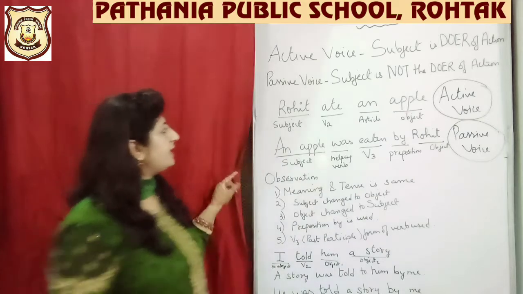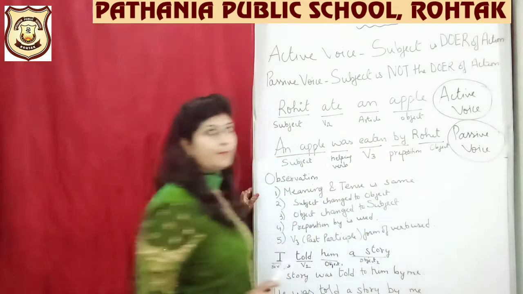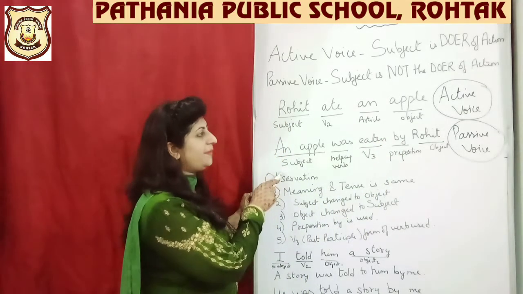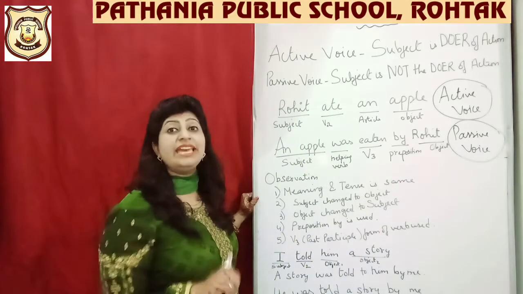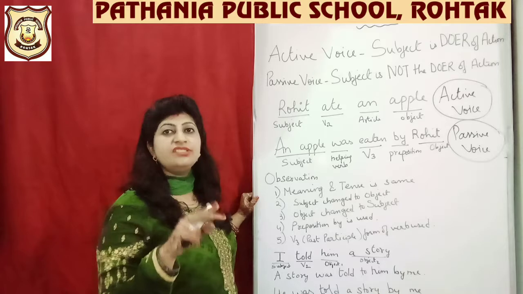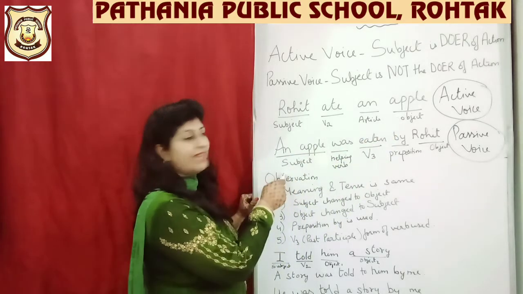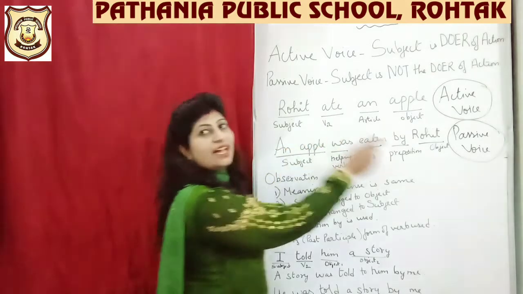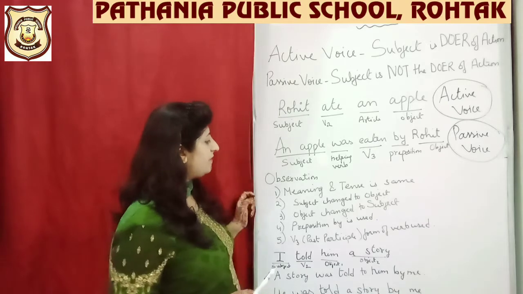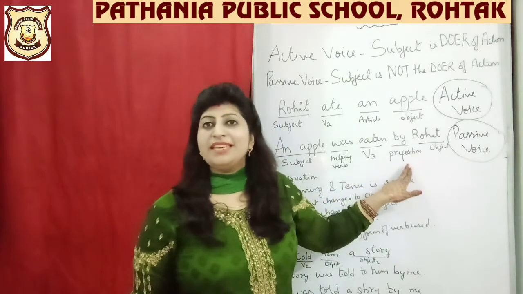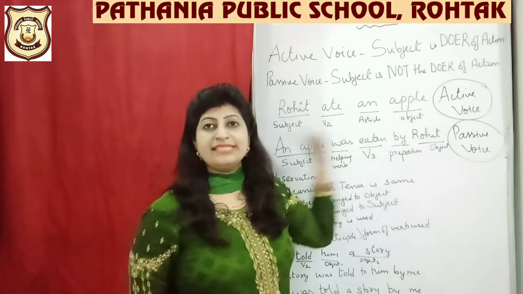Next I have noticed my subject out here was Rohit and my object was apple. My subject out here is apple and my object is Rohit. So I feel these have changed their position. They have interchanged their position. So an apple has come out here as subject and my subject Rohit has become an object in the passive voice. Next, I have observed that the preposition by is being used in the passive voice, but it was not there in the active voice statement.